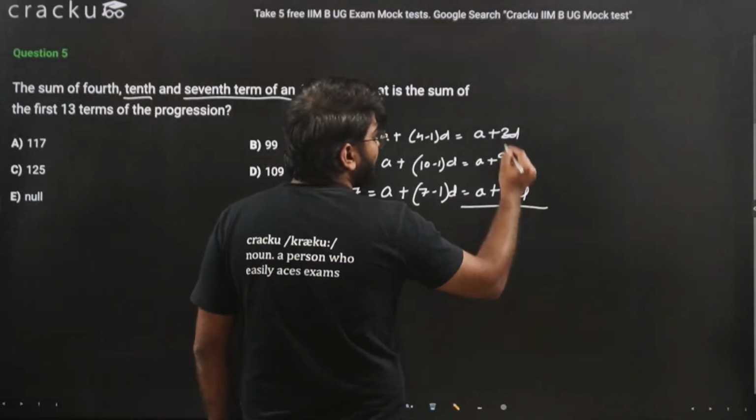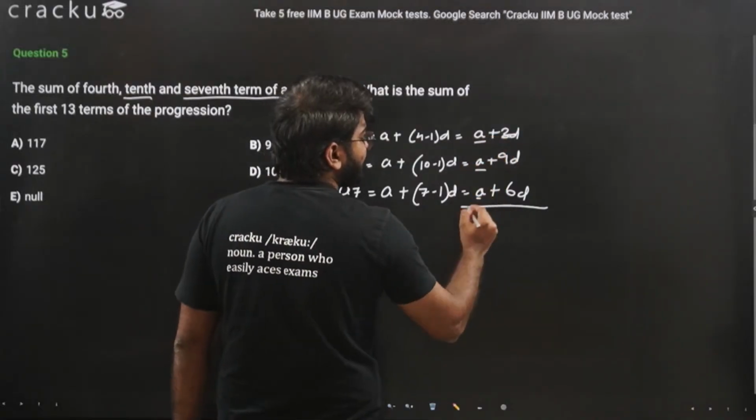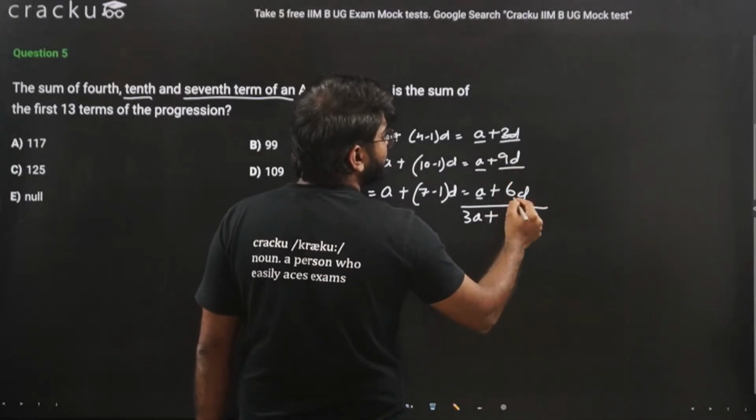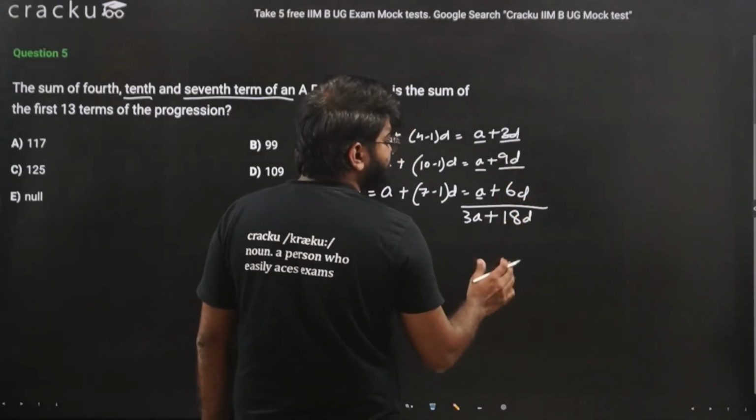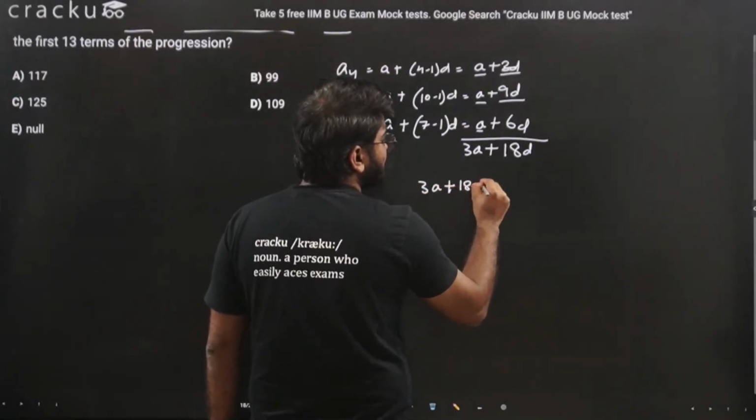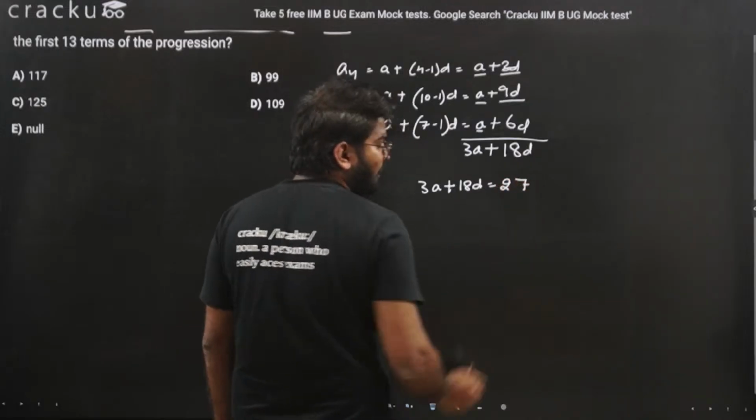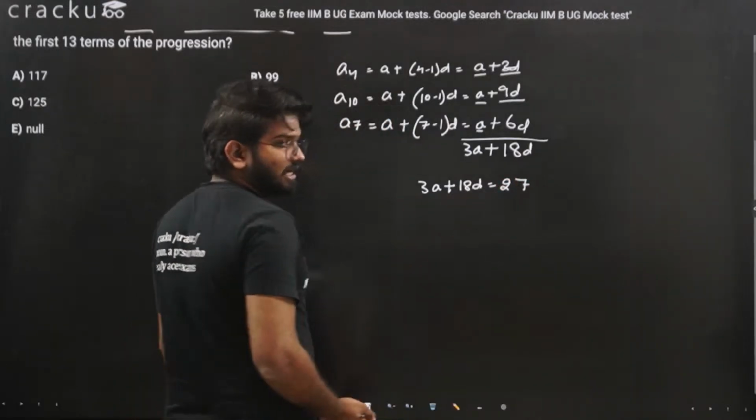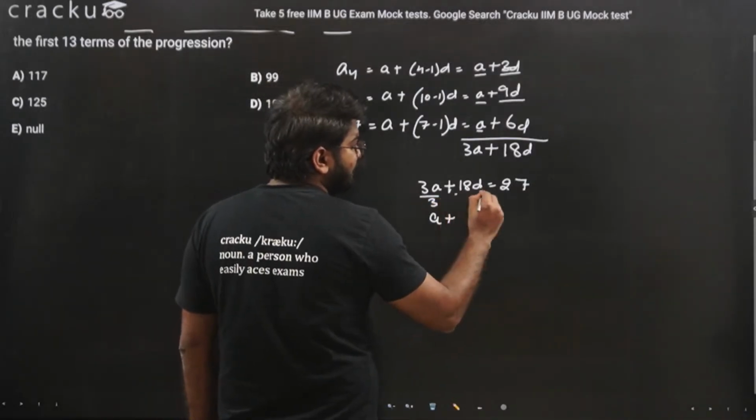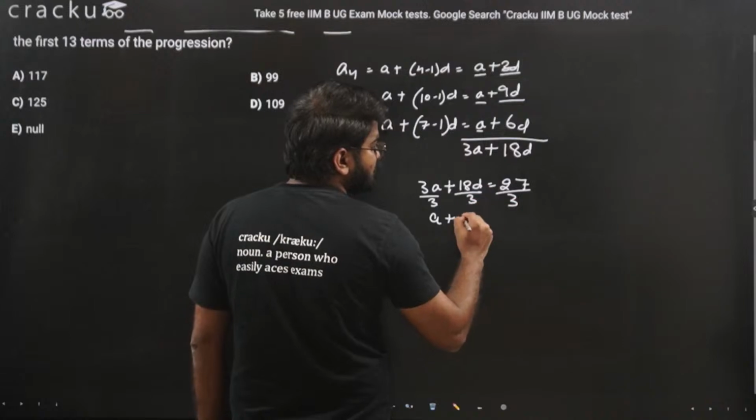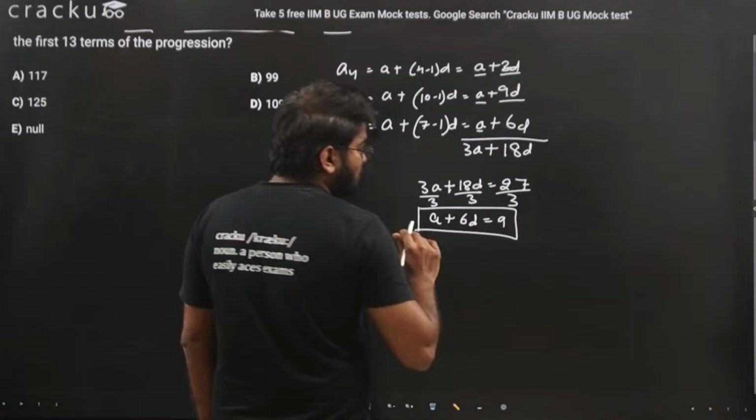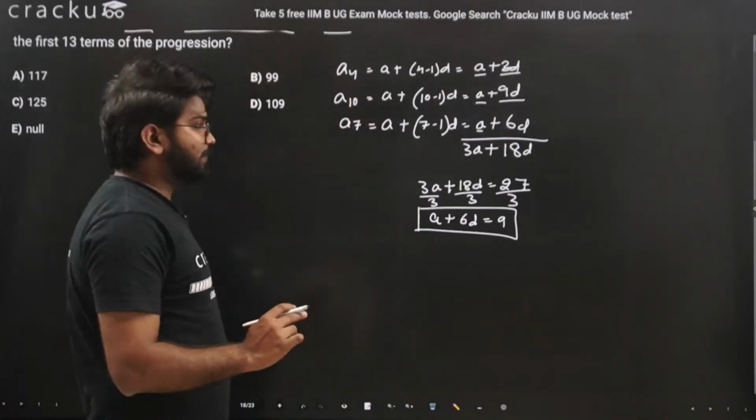So if we add them up, we have A and A and A, 3A, plus 3D, 9D, 6D, that is 18D. And this value, 3A plus 18D, is equal to 27. We know that all three numbers are divisible by 3. If we divide, we get A plus 6D is equal to 9. Okay, so from the relation we have got only this value.